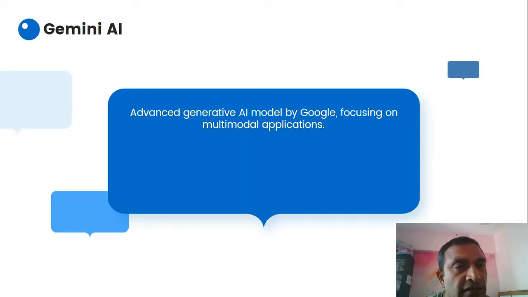Gemini AI, we already know that it is coming from Google, right? So advanced generative AI models by Google focusing on multimodal applications. And inside Gemini, you will see Vertex AI and the Studio, you can use it. And there are subcategories of models you can use as well.